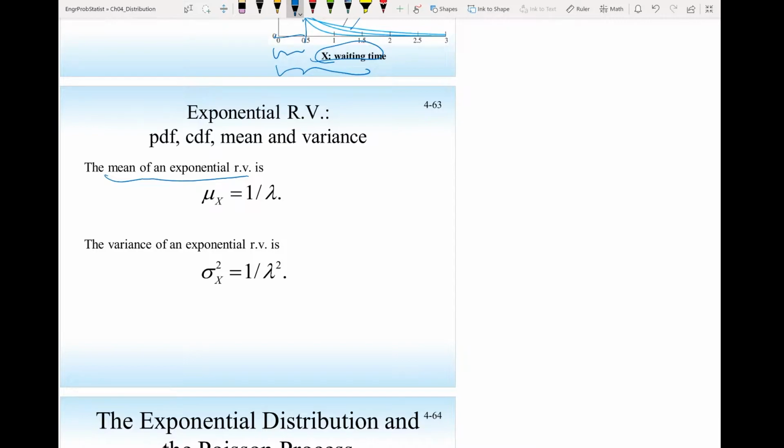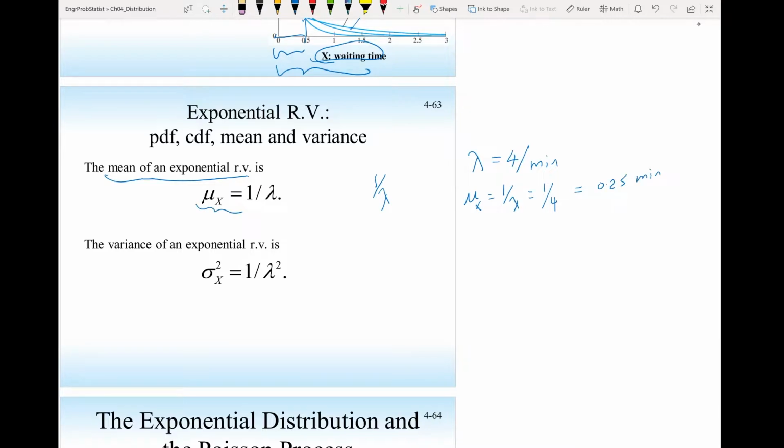If I need to find the average or the mean of the exponential random variable, mu X, the average waiting time, it will be 1 over lambda. So if the rate of occurrence is 4 per minute, then the average waiting time E of X will be 1 over lambda, so that is 1 over 4, that is 0.25 minutes.